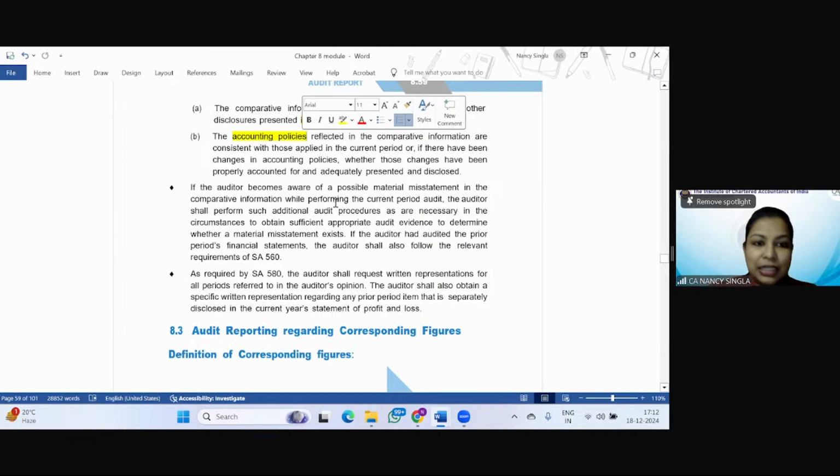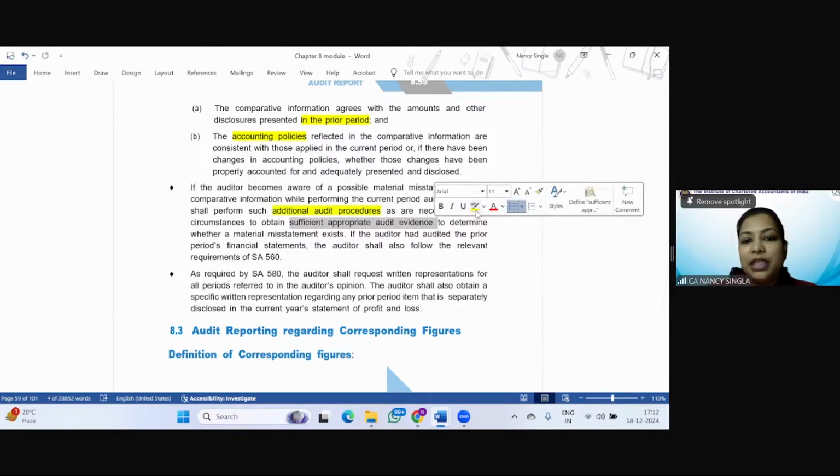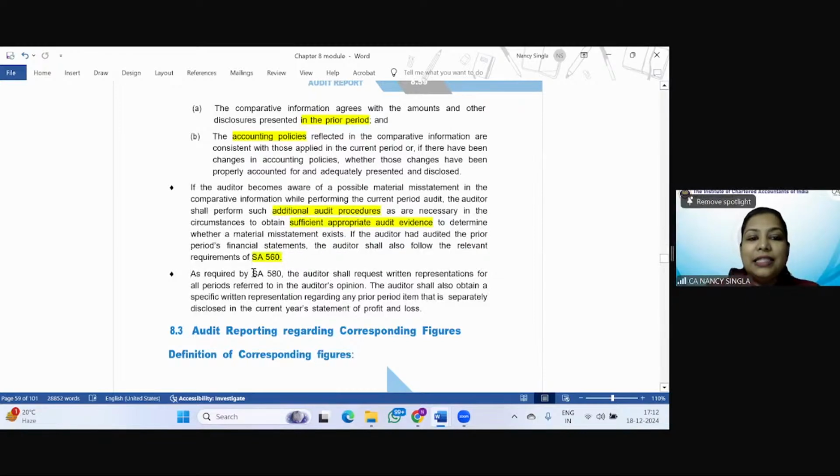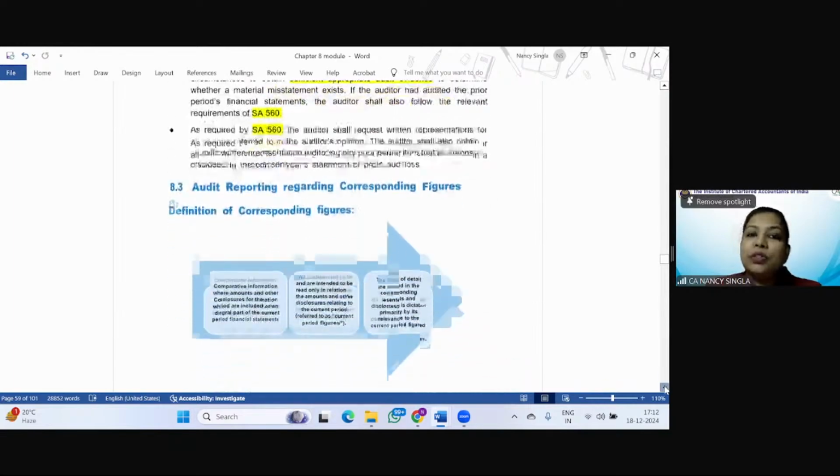Now, if while conducting the audit of the current period, the auditor becomes aware that there is a possibility of material misstatement in the comparative information, then he'll perform what? Additional audit procedures in order to obtain sufficient appropriate audit evidence whether a material misstatement exists. And in case he was the auditor in the earlier year, SA 560, that is subsequent events, and SA 580, that is, he'll obtain written representation with respect to all the periods referred to in the auditor's opinion, plus he may obtain specific written representation with respect to any prior period items, whether the same has been disclosed in the current period financial statements, P&L. This was with respect to the audit procedures.